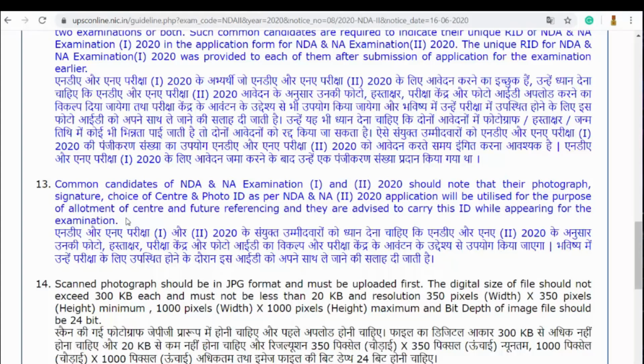So NDA NA 1 2020 results will be declared first. The SSBs for NDA NA 1 2020 will be declared first. After that, the NDA NA 2 2020 results and the SSB dates will be declared in the next phase. So that we have to remember.